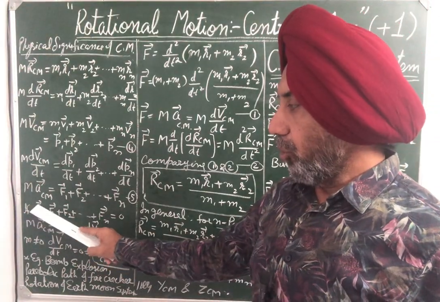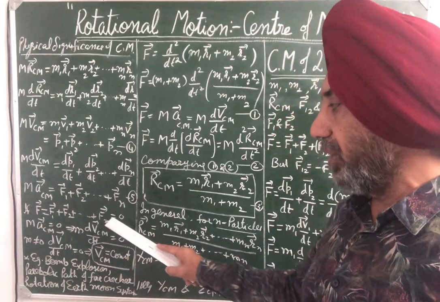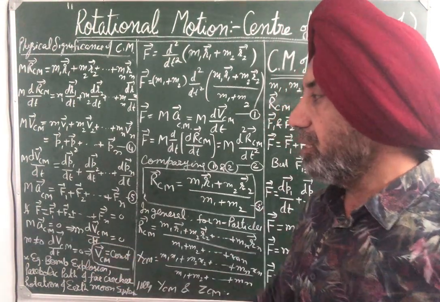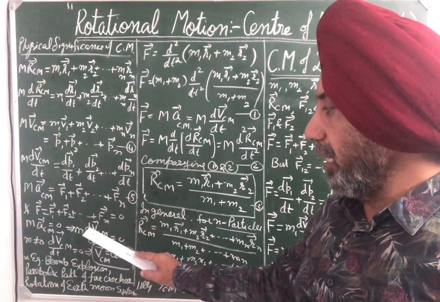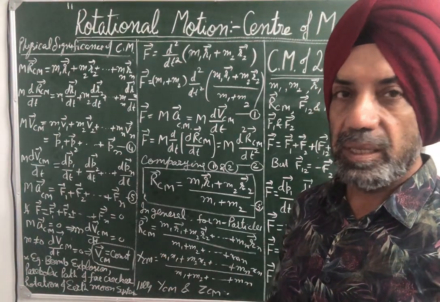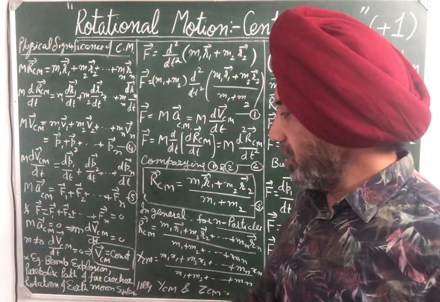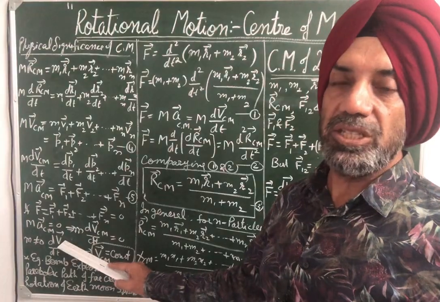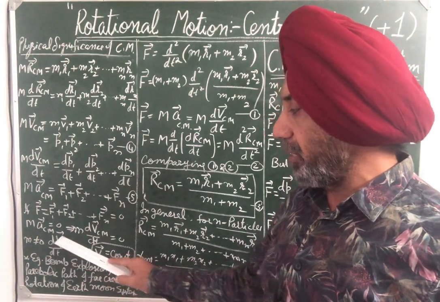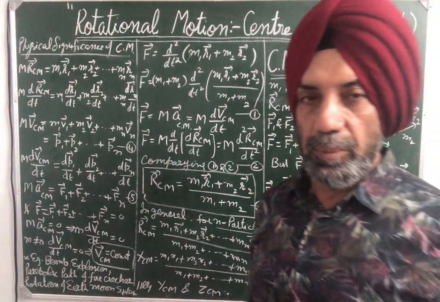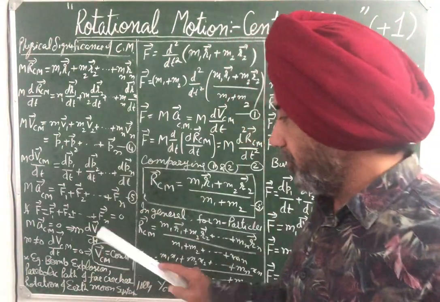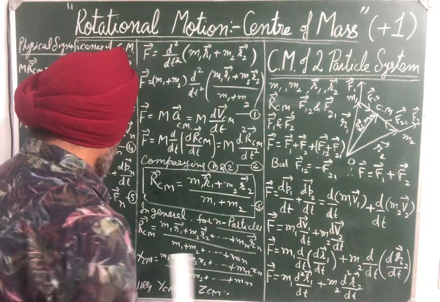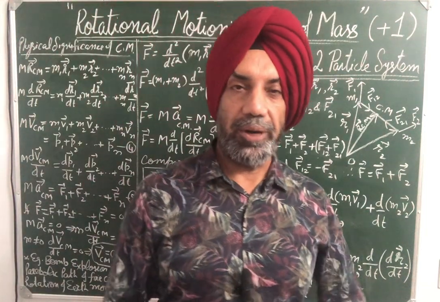So if total force F is equal to F1 plus F2 plus so on Fn is equal to 0, that is, if no external force is acting upon a system, then M a_CM will be 0. It means M d by dt V_CM will be 0. As M is not 0, it means dV_CM by dt is 0. If the derivative of a quantity is 0, that quantity is constant. So d by dt of V_CM is 0, it means V_CM is constant. So a very important fact is that velocity of center of mass is always constant when there is no external force acting upon the system or body.